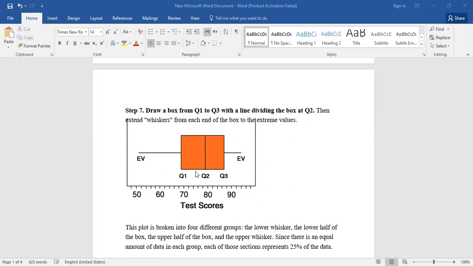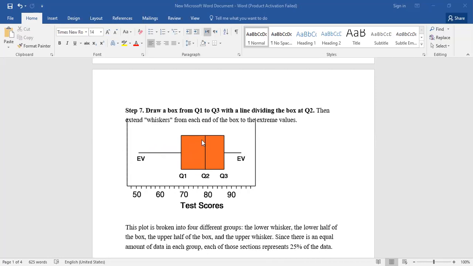Again, who can tell me how we can divide this box or this set of data into 4 groups? What are the 4 groups? Lower whisker, okay?